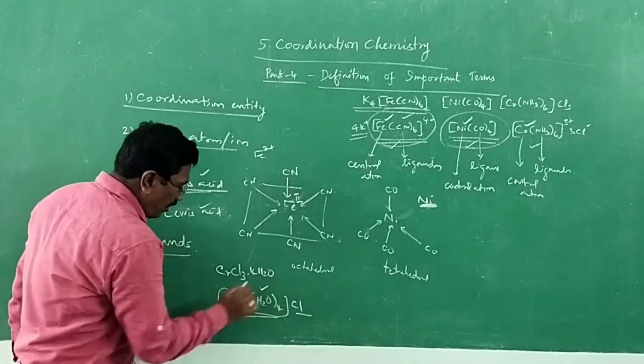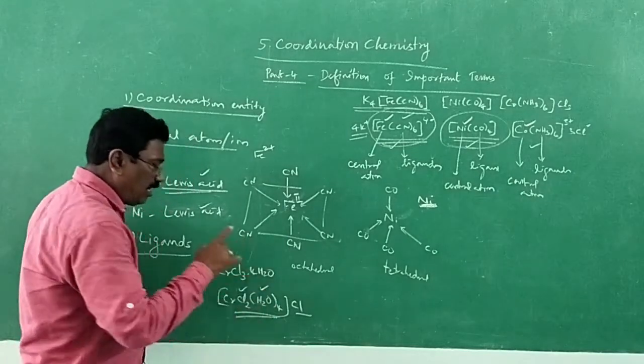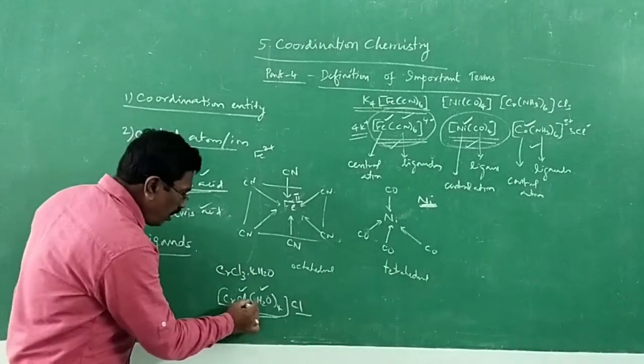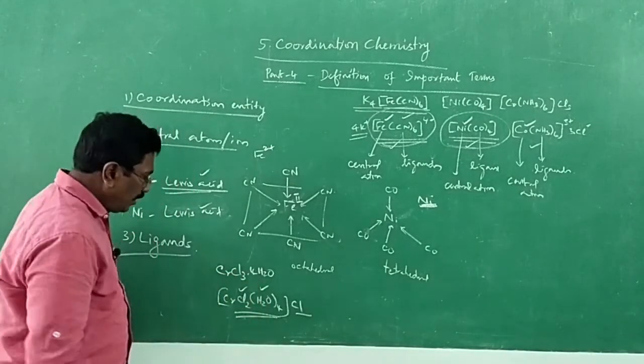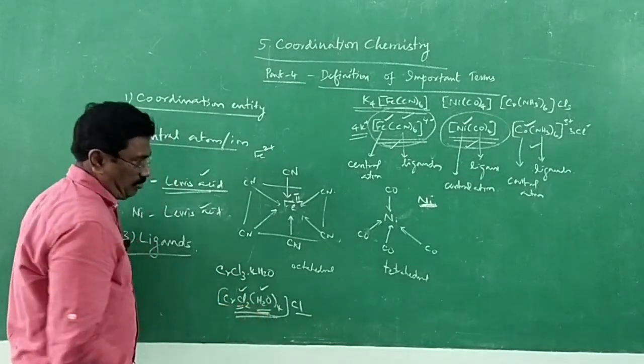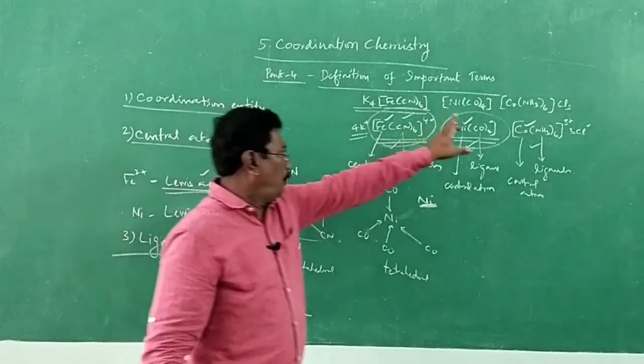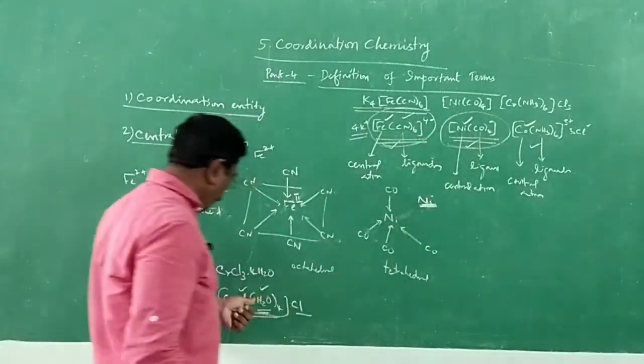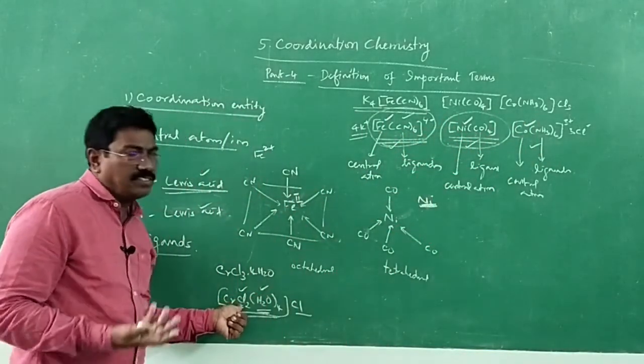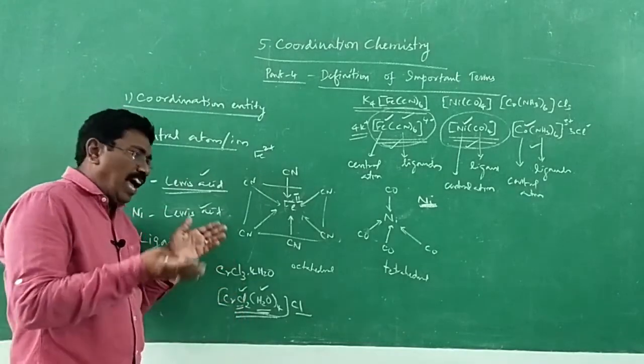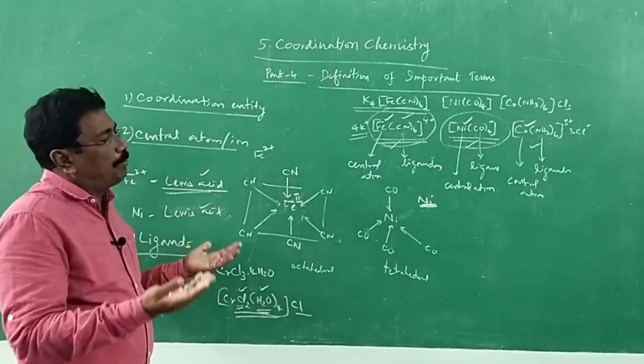In the inner sphere, we have chloride ion and water molecule. These two are ligands. It may be an atom or group of atoms. Here group of atoms, group of atoms. Sometimes it may be an atom. So an atom may be a ligand or a group of atoms may be a ligand.